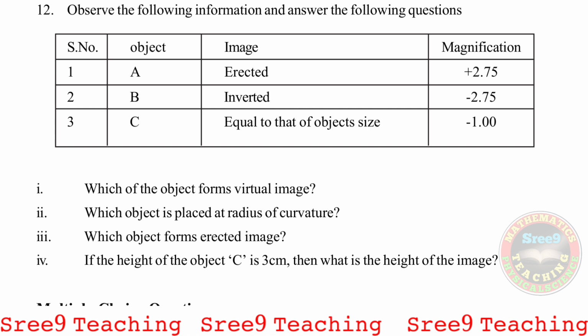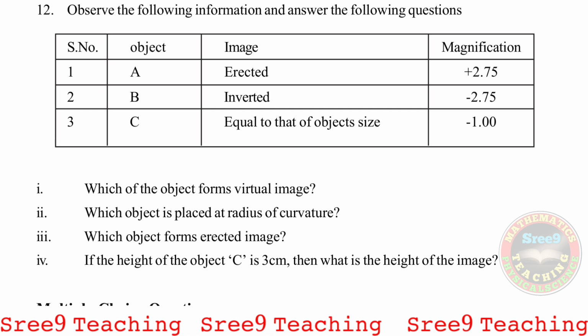Now second question, which object is placed at the radius of curvature? The same size, and radius of curvature is nothing but C, isn't it? P to C is the radius of curvature. Hence when the object is placed at C, the image also forms at C, equal to the object size. So the object placed at the radius of curvature is definitely object C. Third question, which object forms an erect image? Definitely object A, hence the answer is object A.